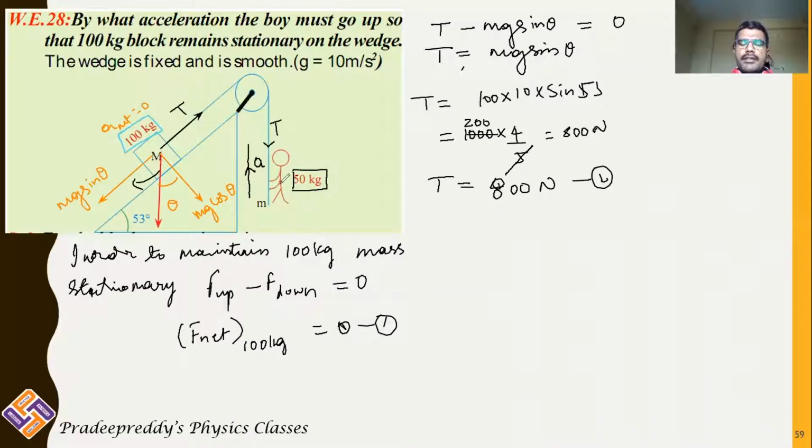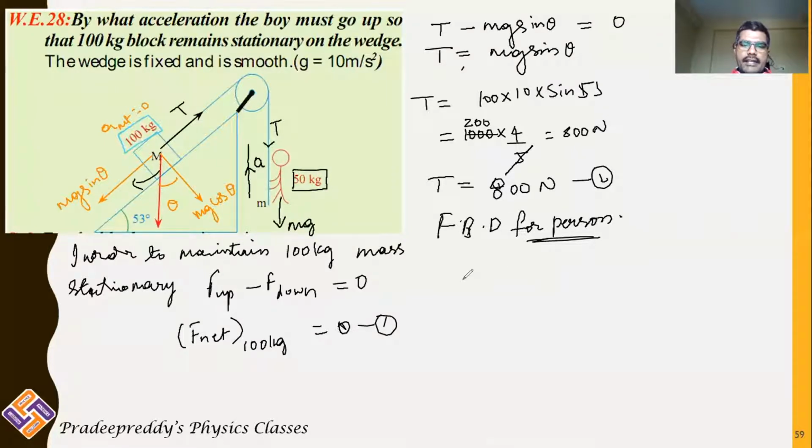And that 800 Newton is exerted on the string because this person is moving up with some acceleration, right? So this is the free body diagram for the person. The person has gravitational force acting in the downward direction, that is mg, and he is moving up with an acceleration a, and as a result he is pulling the string in the downward direction.